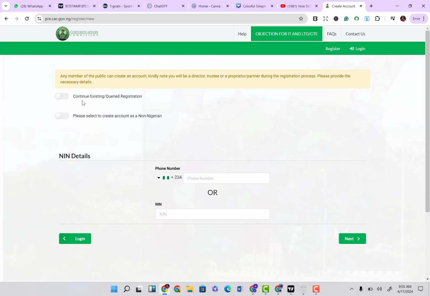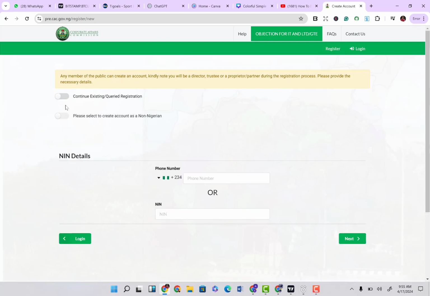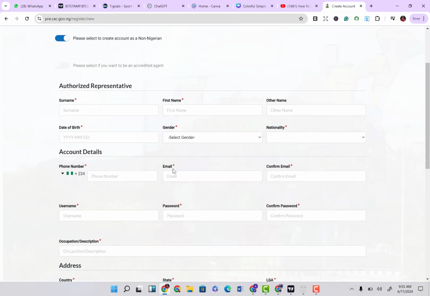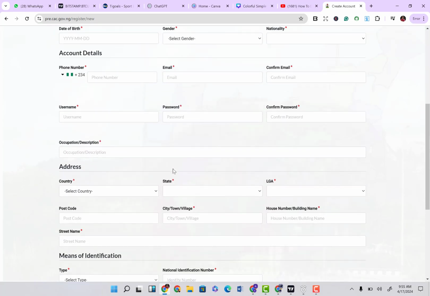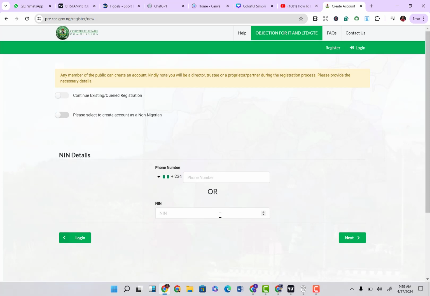Also, if you are continuing an existing query or registration, you can just come here and click on this toggle. And if you're not a Nigerian, you can click on this toggle and you have all this available documents for you to fill in. Once you fill in this document, you are good to go. But of course, if you're a Nigerian, you can just continue here.